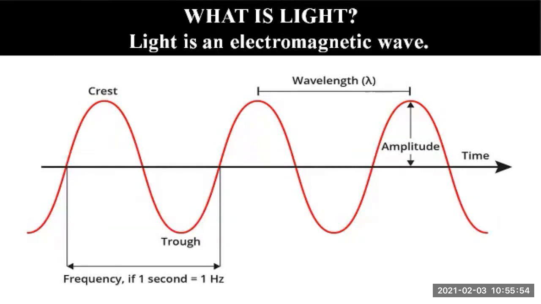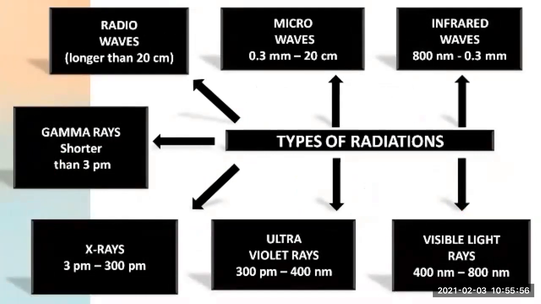Can we see all types of light? No, we can see only the visible radiations, but there are many more electromagnetic waves having different wavelengths. So what are the types of radiations? There are 7 types of radiations. Can we see all of them? No, we can see only the visible radiations. So which are these different types of radiations?